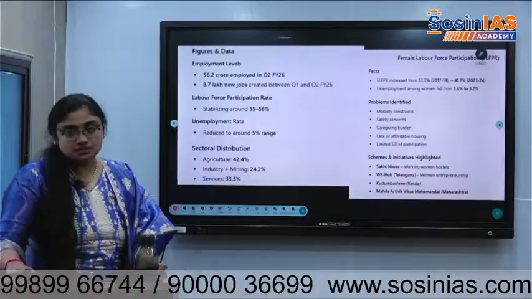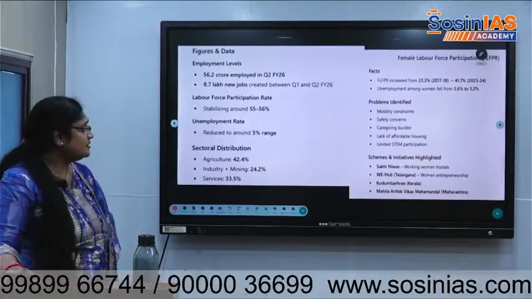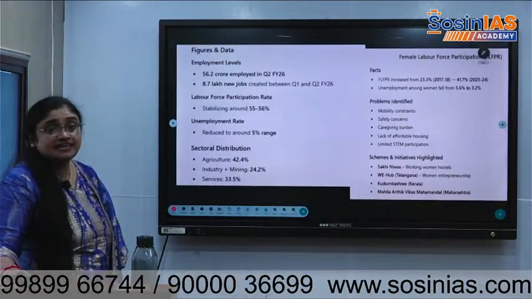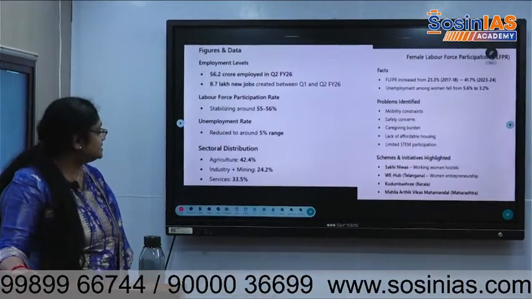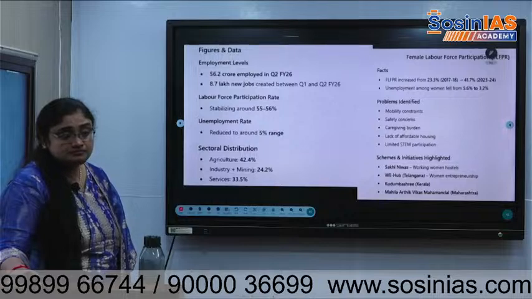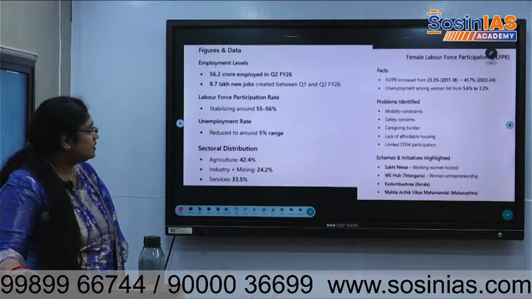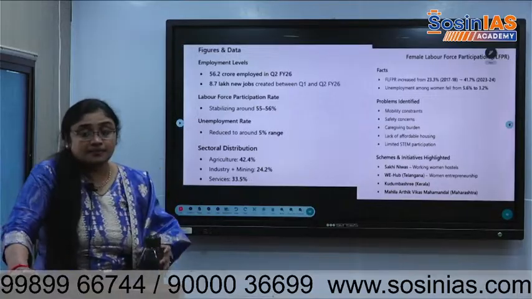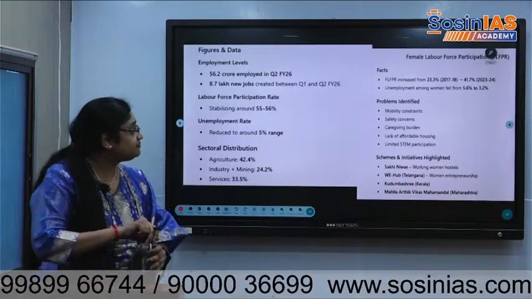Write in the notes. Agriculture, how much employment? 42. Industry plus mining, 24. Services, 33.5. Unemployment among women fell.